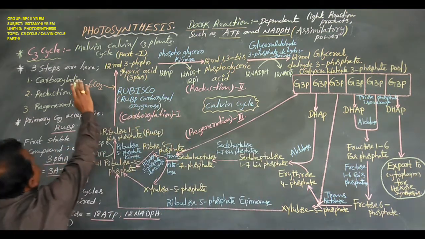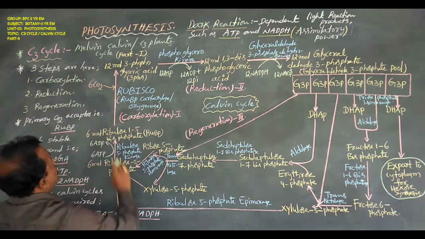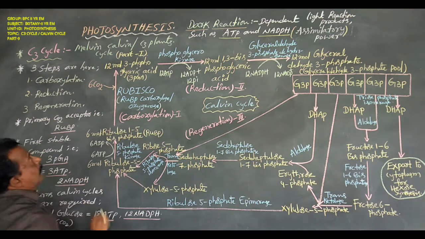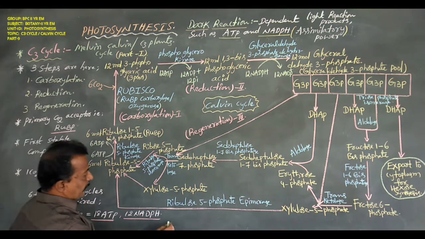Okay now, the C3 cycle or Melvin Calvin cycle or PCR cycle.